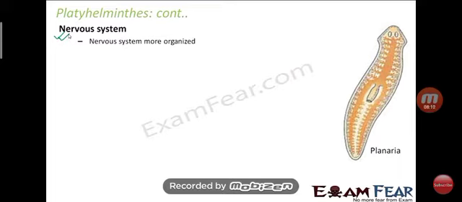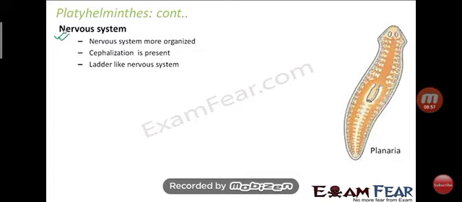Okay, so after that the platyhelminthes continue. We are talking about the nervous system of the organisms under the platyhelminthes. The nervous system is more organized, means to say that the whole system is organized, a speciality is present in their body. So how it is organized, we are talking. Cephalization is present. I already explained the word cephalization. So this is present in their body, means all the sense organs are present at one end of the body.